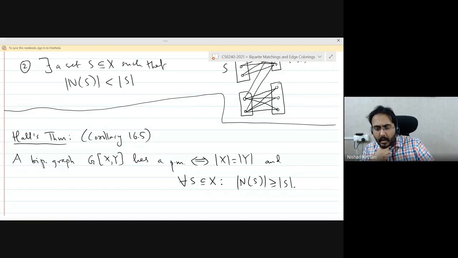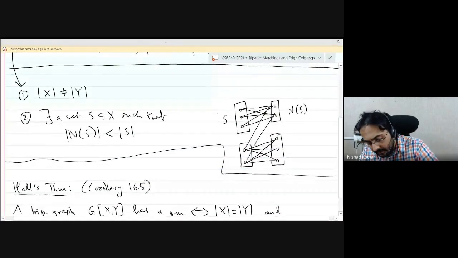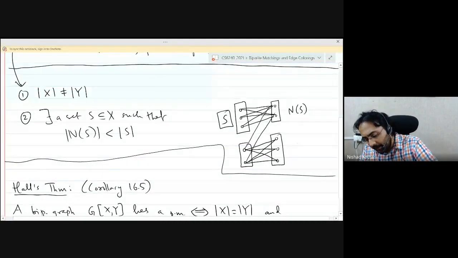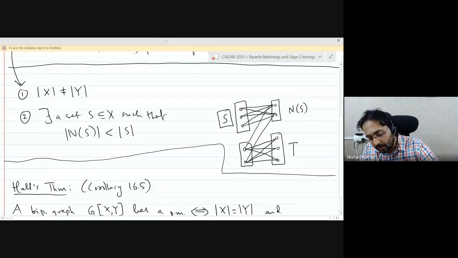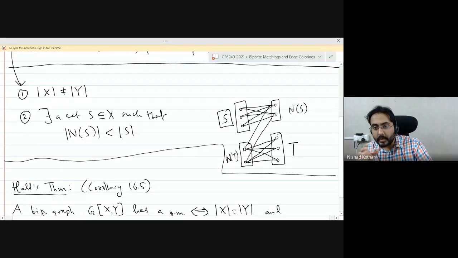Okay. You might ask, why don't we care about the subsets of Y? Well, observe that it is symmetric. If you have a subset S whose neighborhood is smaller, then look on the other side and you will find a set T whose neighborhood is again smaller than T. Okay, you can just do some simple arithmetic and see that this is symmetric. So you don't need to include both subsets of X and subsets of Y. Okay.